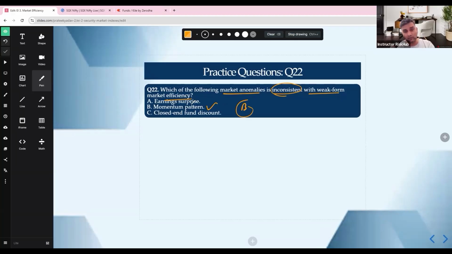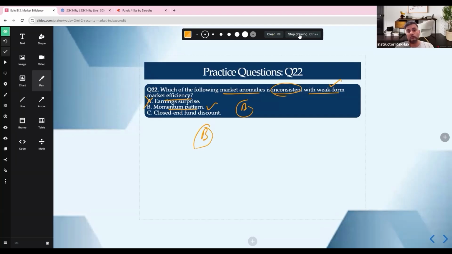Now, when you look at your options, earning surprise, based on new information, is a semi-strong issue. So this is not the thing. Again, we are looking for weak form. Momentum uses your past returns, which leads to future return. This is a direct violation of weak form. We are looking for inconsistent, so this is the answer. Close-end fund pricing anomaly is not based on past price trends. So weak form violation is any strategy which uses your price pattern. So answer is B.